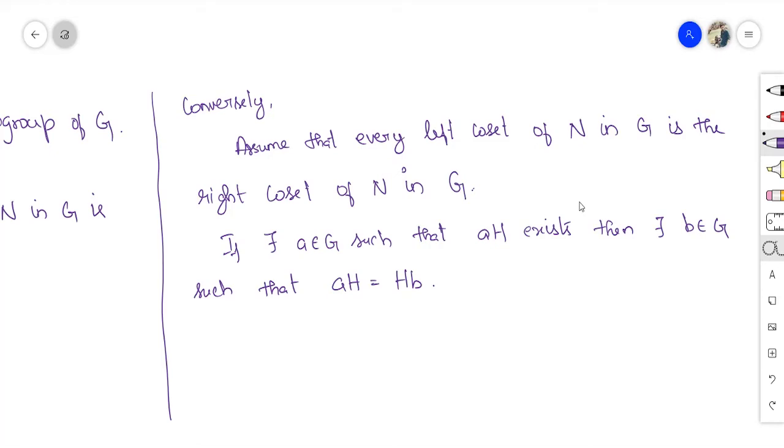This is what I assume. To prove: N is a normal subgroup of G.